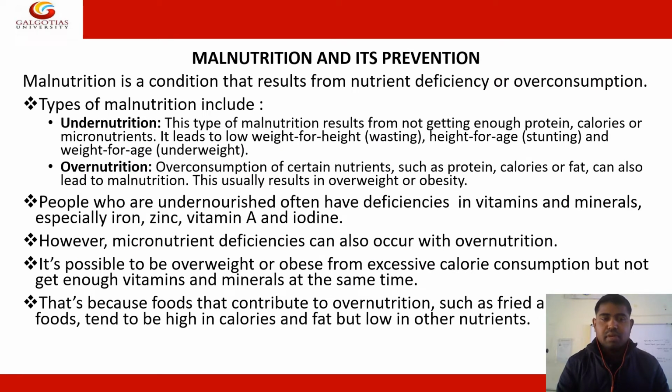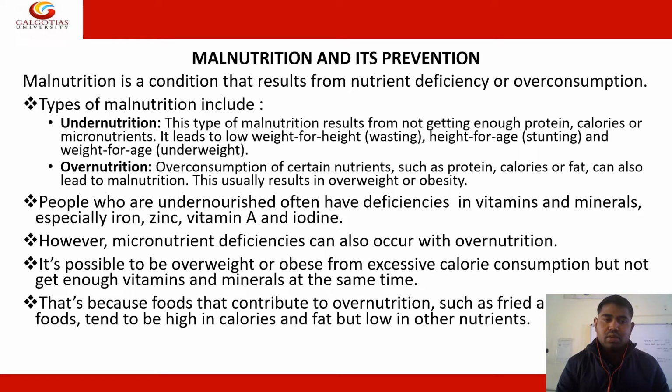Basically, malnutrition is a condition that results from nutrient deficiency or overconsumption. It occurs through overconsumption or under-consumption of nutrients. We can categorize malnutrition into two categories: one is undernutrition, the second is overnutrition.